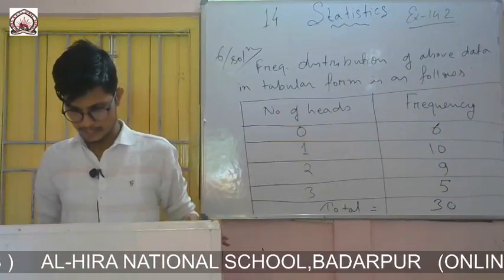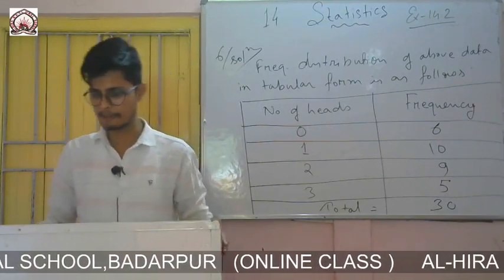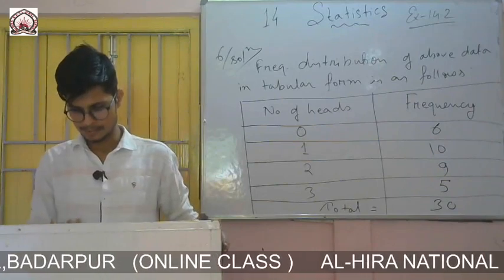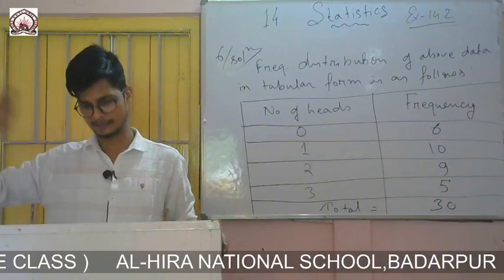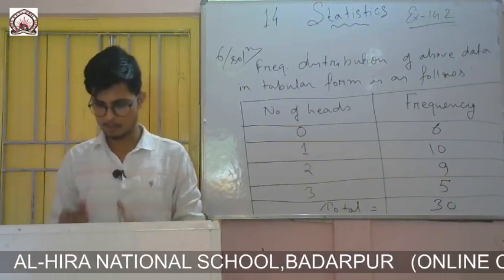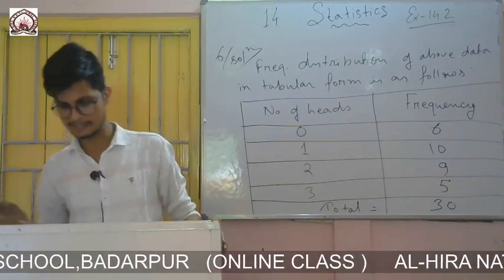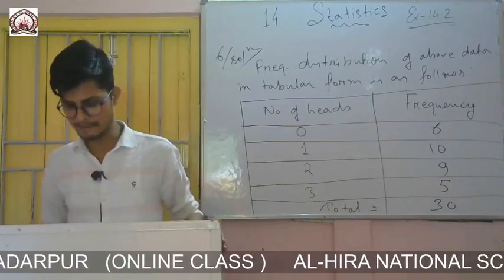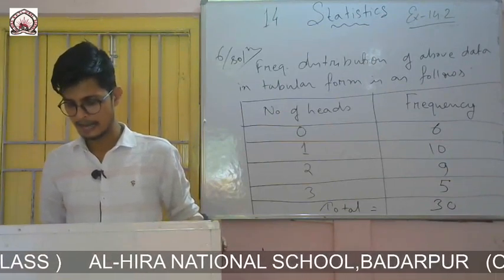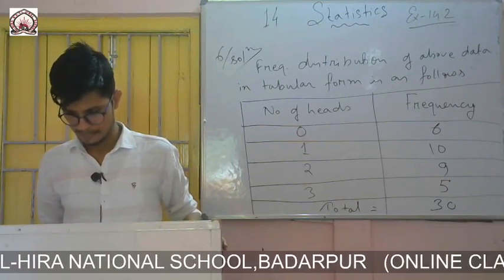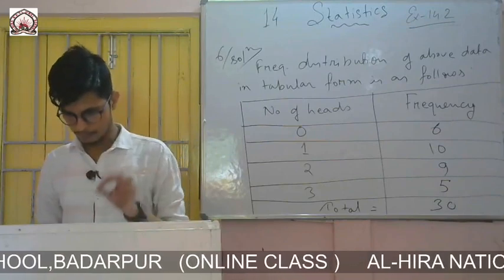Here this one is finished. So now question number 7. The value of pi up to 50 decimal places is given below. You see the value of pi is given up to 50 decimal places, 3.14159265 and so on. The question is to make a frequency distribution table of the digits from 0 to 9 after the decimal point.